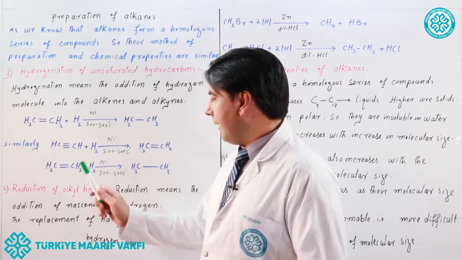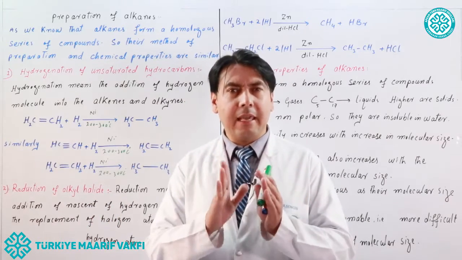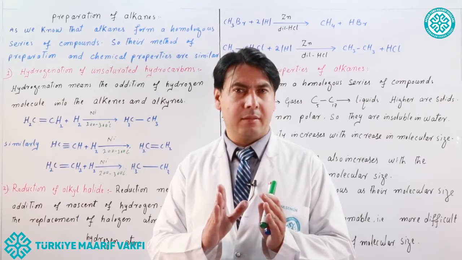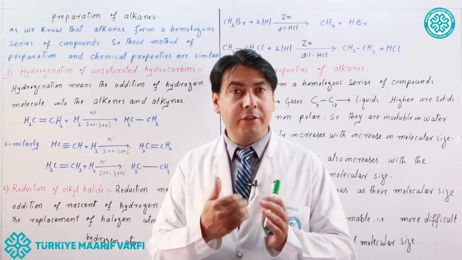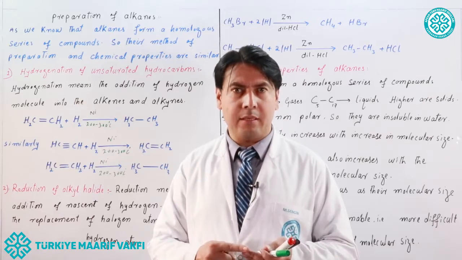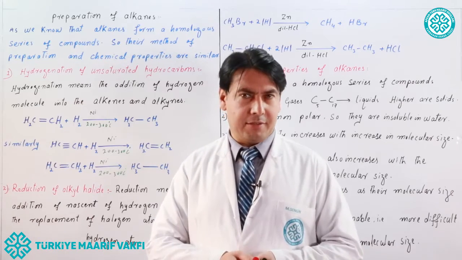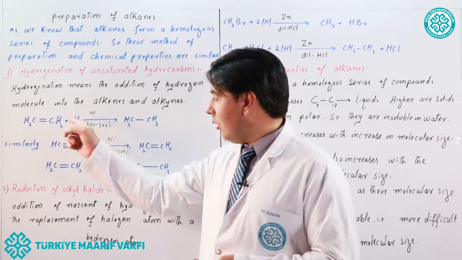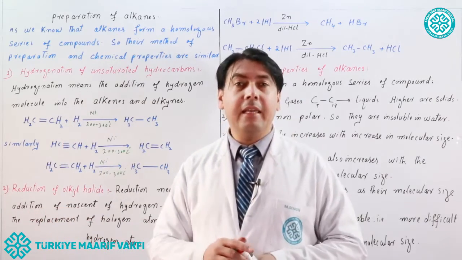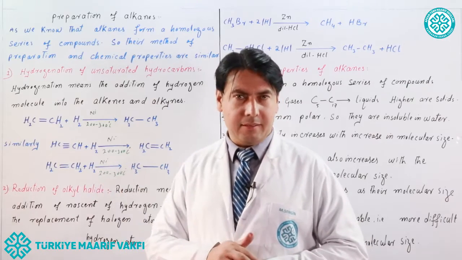Second method: reduction of alkyl halide. We discussed that alkanes are saturated hydrocarbons. They cannot undergo addition reactions. But alkenes and alkynes are unsaturated hydrocarbons, and they can undergo addition reactions. So by the addition of hydrogen atoms, alkenes and alkynes can convert into alkanes.